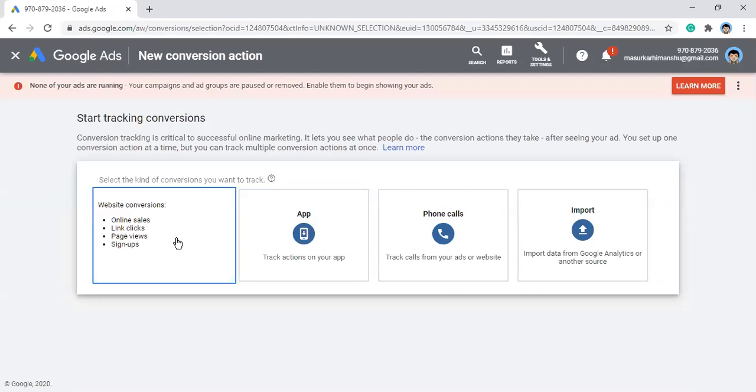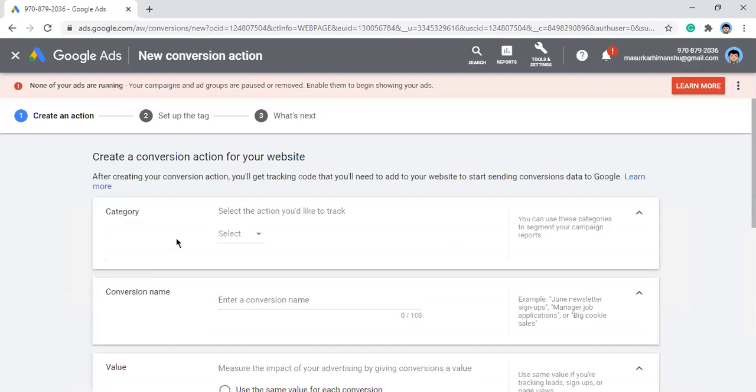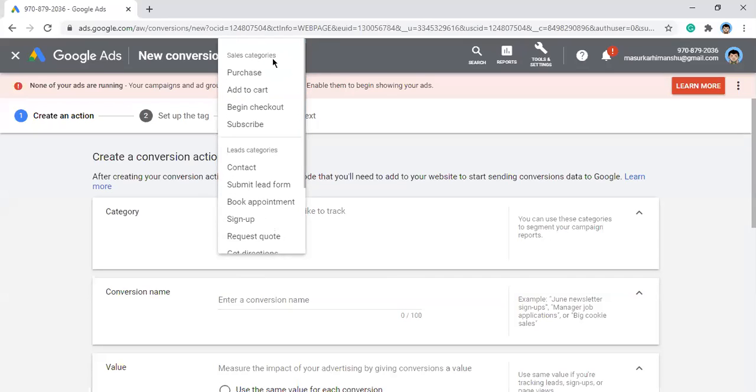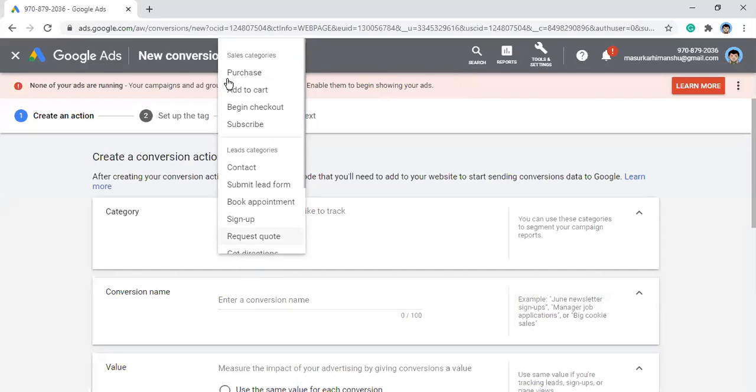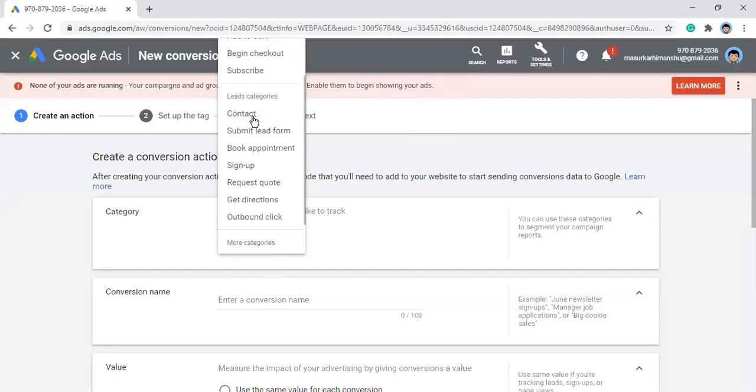Right, so we'll start with website conversions. You can see this category, right? You have to pick one of the categories here. There are so many categories you can see. So these are sales categories and lead categories, and then there are more categories, right? So there are purchase, add to cart, begin checkout, and subscribe. These are four sales categories. Now there are lead categories. So there is contact, submit lead form, book appointment, sign up.